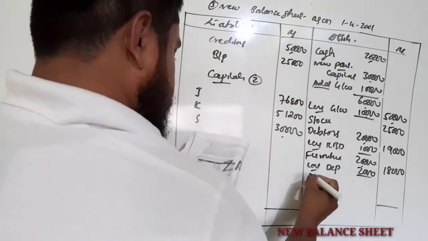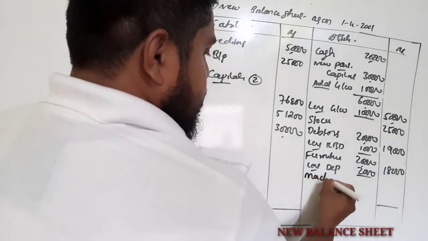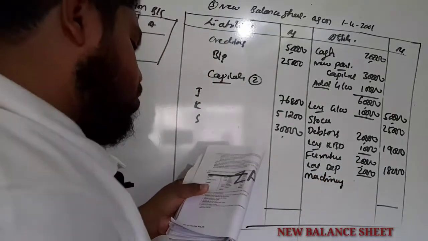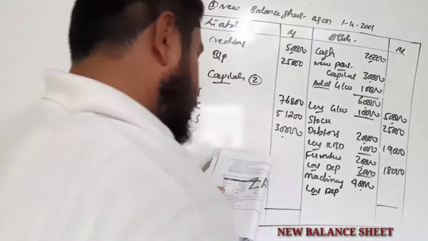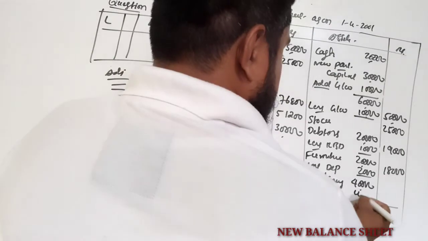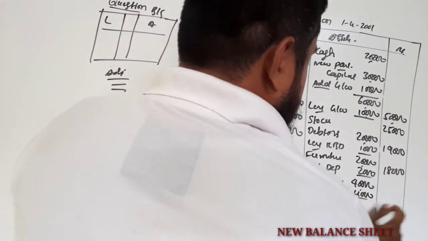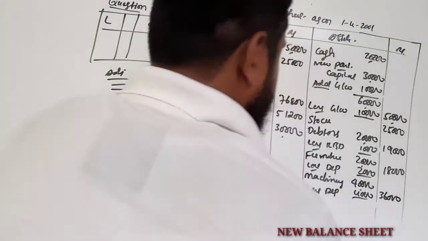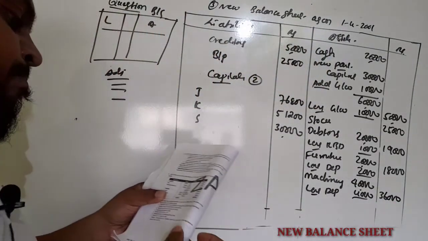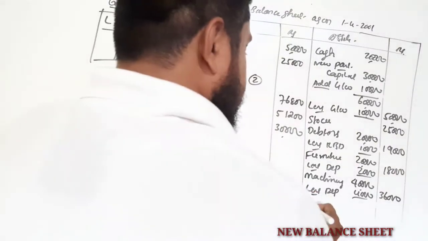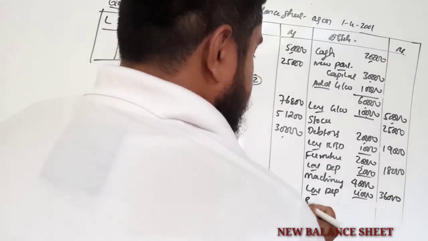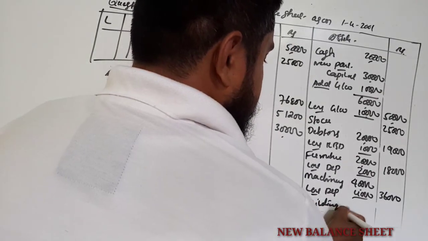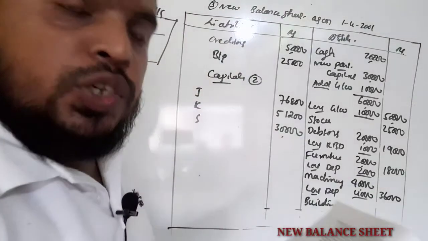Next buildings, machinery. So machinery also you got adjustment, 40,000 less depreciation. So depreciation is 4,000, 36,000. Next, buildings you got appreciation. So appreciation should be added.